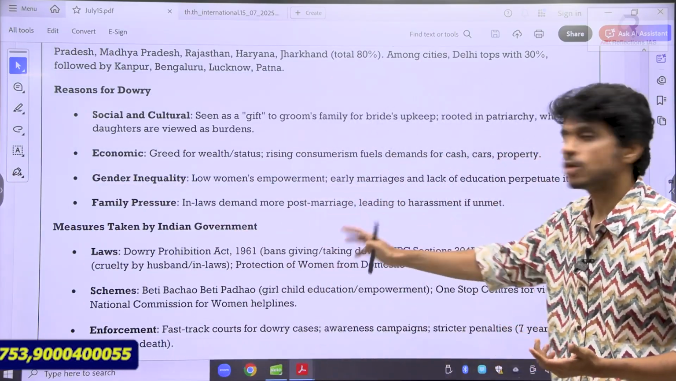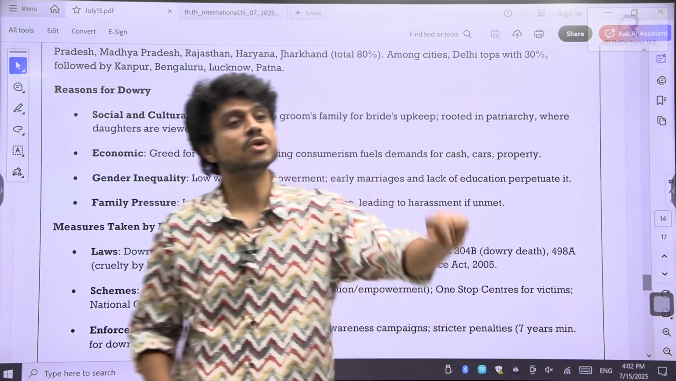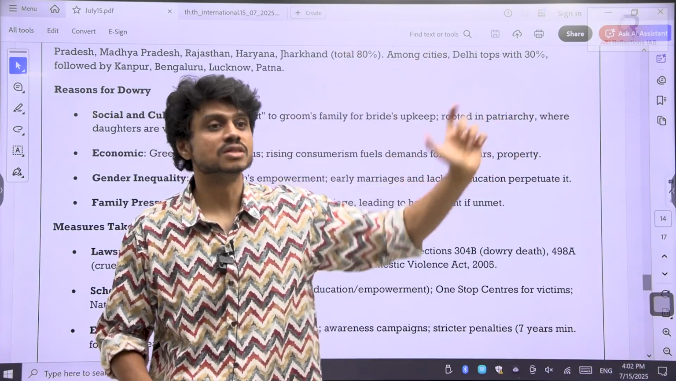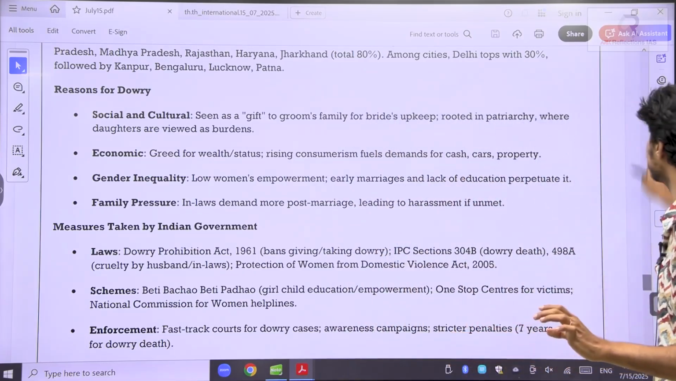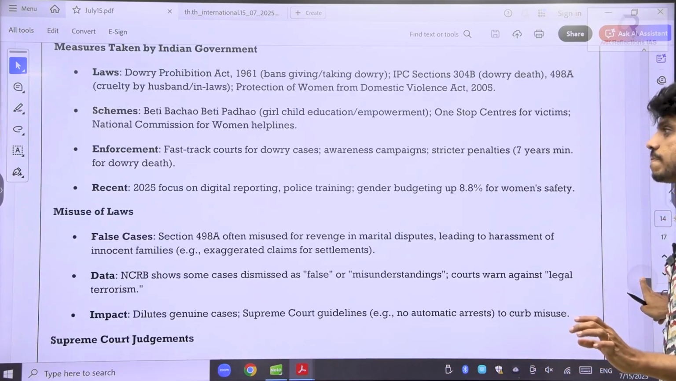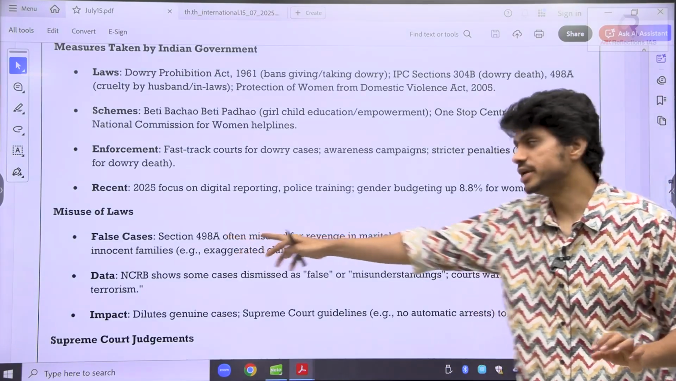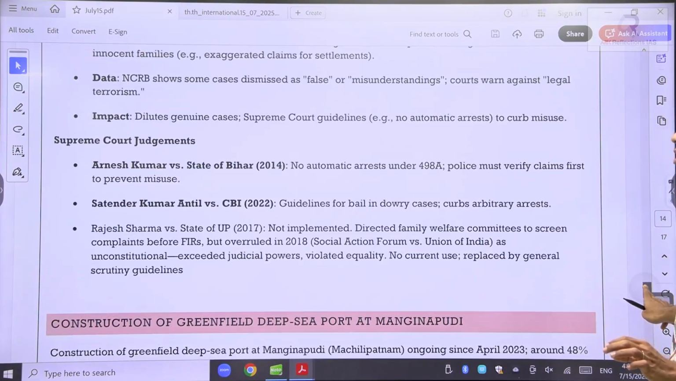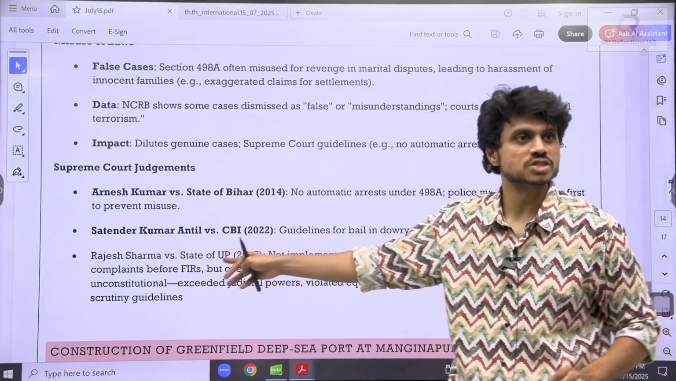The Dowry Prohibition Act is there. Here, I have seen various cases where this Act is misused. I have seen it in my close ones and loved ones also. In one of the cases, the Supreme Court has given a judgment: don't do an immediate arrest. False cases are rising under Section 498A. The Supreme Court once gave a judgment, I think I have missed it: Rajesh Sharma versus State of UP in 2017.